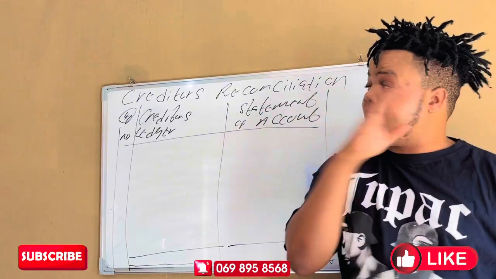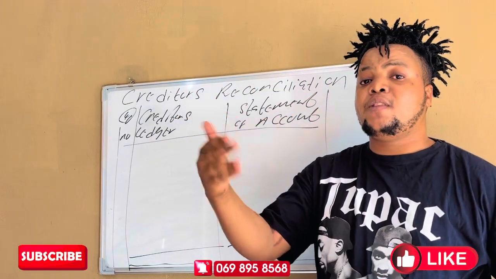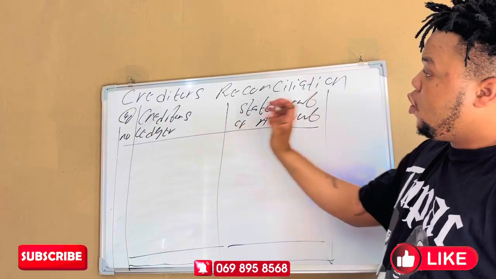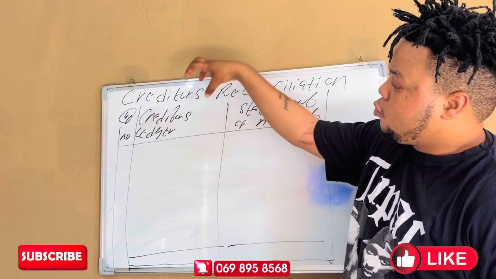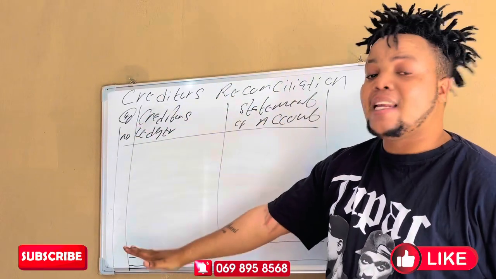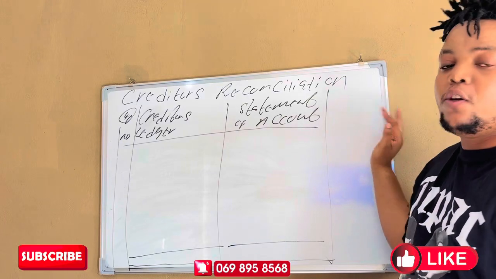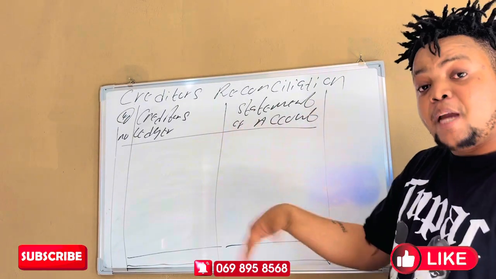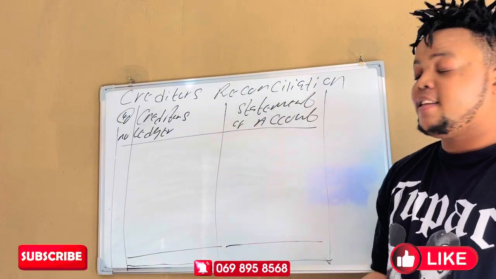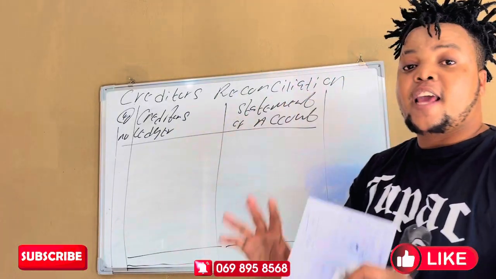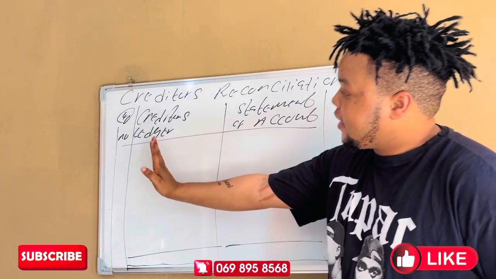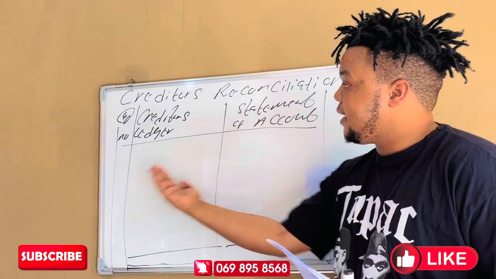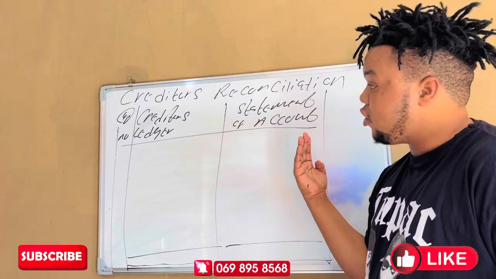We have different types of the Creditors Reconciliation that we prepare. But the first step that we are doing today in this example, we are going to prepare to make sure that the creditors ledger balance needs to be the same as the statement of account. It's also part of the reason. So in this first type of the Creditors Reconciliation, they will come to the exam and say, make the corrections, there are errors and omissions. So the creditors ledger and the statement of account, the balance at the end is not agreeing. So we need to make them agree. Are we all together, right?